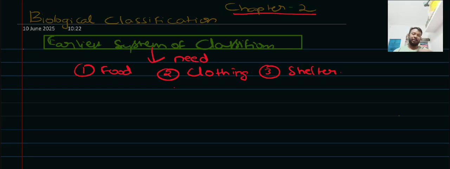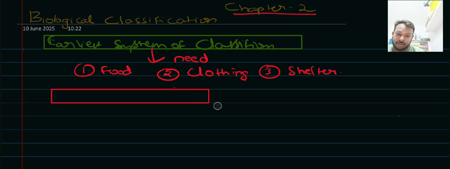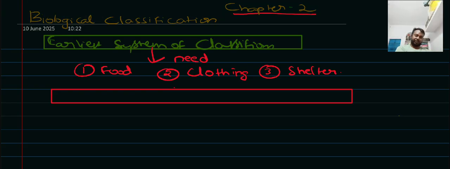So the next system of classification was put forward by Aristotle, that is Aristotle's classification system. He made an attempt to classify the species based on morphological characters.